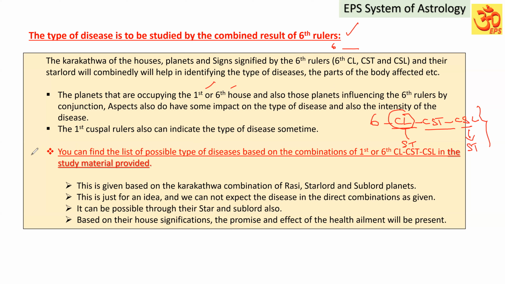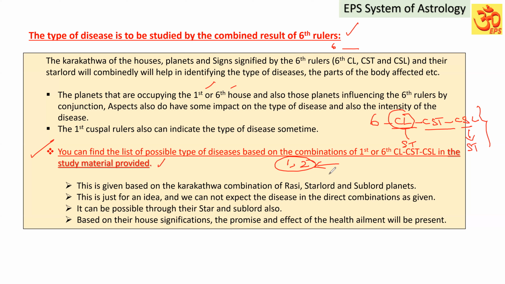Please understand, you can find the list of possible types of diseases based on the combinations of first or sixth cuspal ruler, especially sixth ruler, in the study material I have provided. It means along with this video course, I will be providing some study materials in which I will give chapter number 1 and chapter number 2, their theory portions, important points or abstract of the theory portion, whatever we discussed.